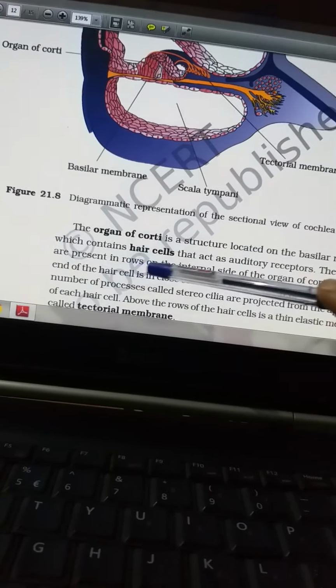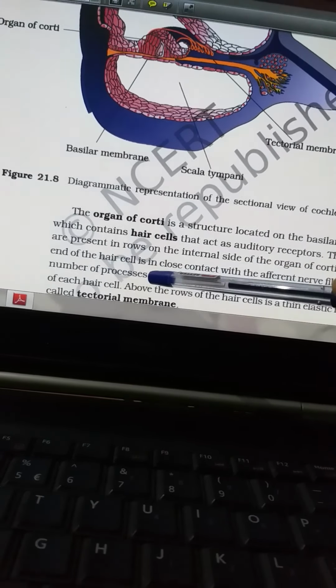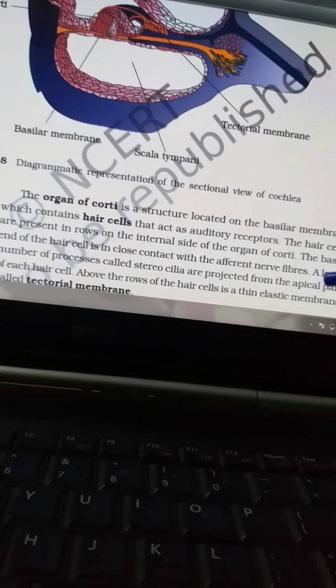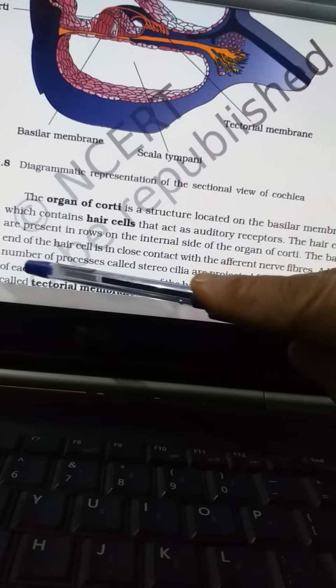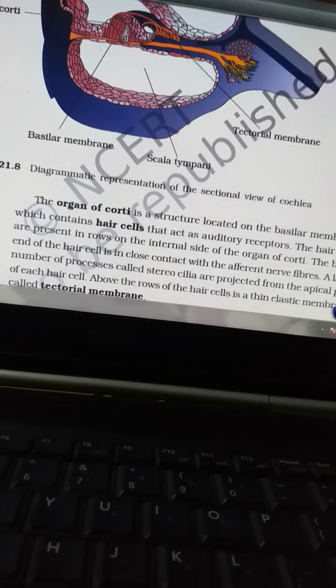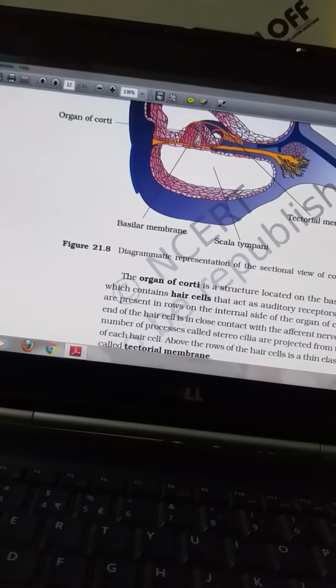The hair cells are present in rows on the inner side of the organ of Corti, and the basal end of the hair cell is in close contact with the afferent nerve fiber, the auditory nerve. A large number of processes called stereocilia project from the apical part of the hair cell, above which lies the tectorial membrane. It's already there in the diagram.